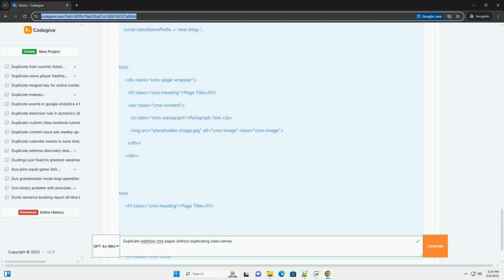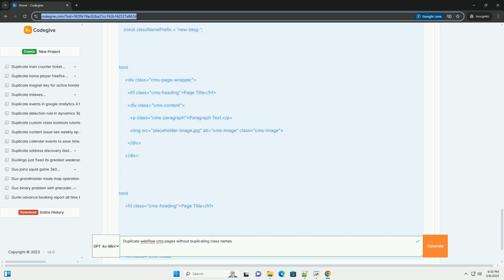Core concept: when a new CMS page is created or loaded, JavaScript is used to 1. Traverse the elements within the CMS page's container. 2. Remove the existing class names, except for those you want to keep. 3. Assign new, unique class names, perhaps using a prefix based on the CMS item slug or ID and incrementing numbers. Important notes: